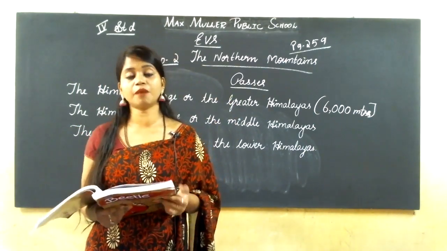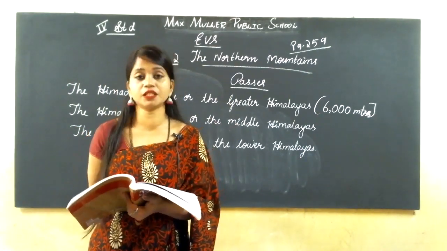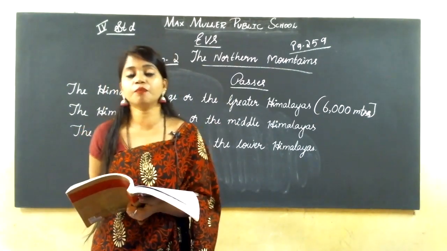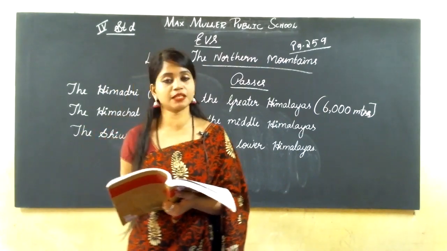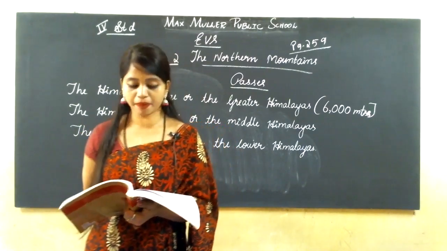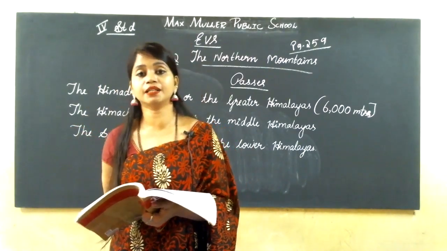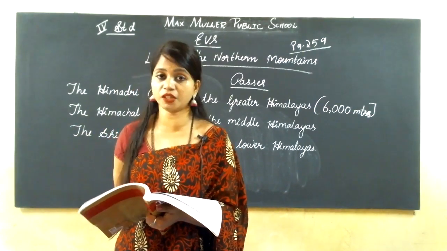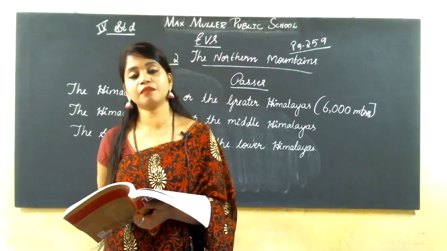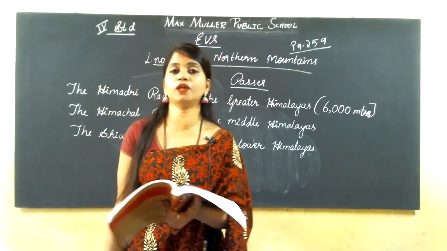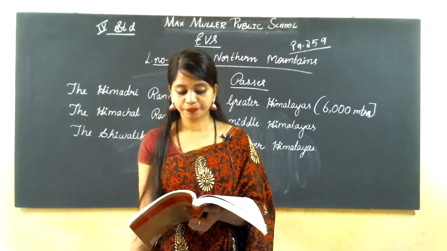They are lower than the Himadri range, a little bit shorter.